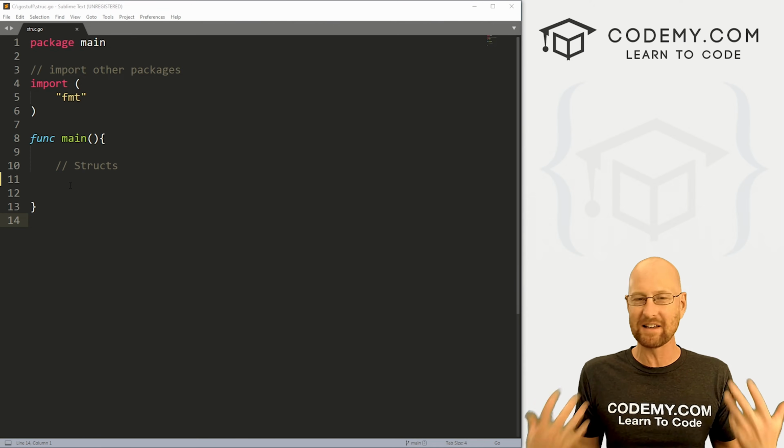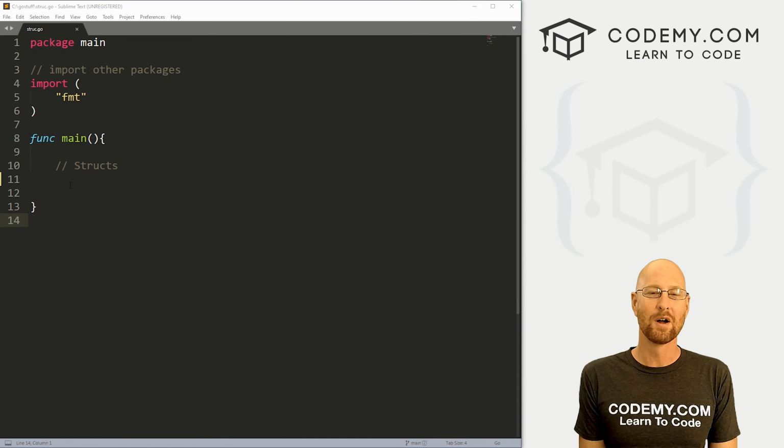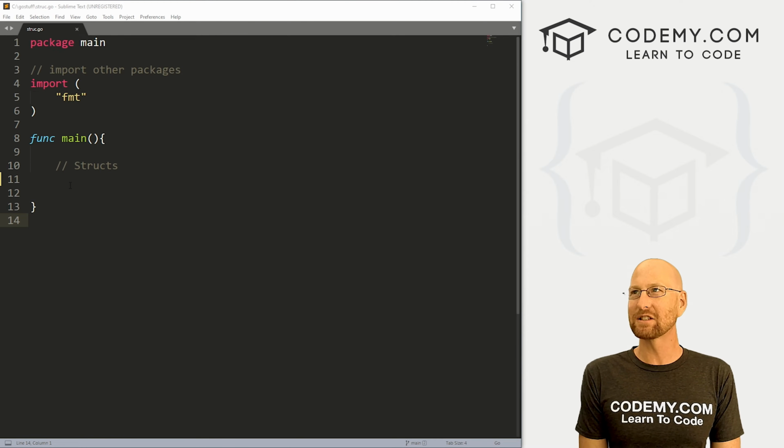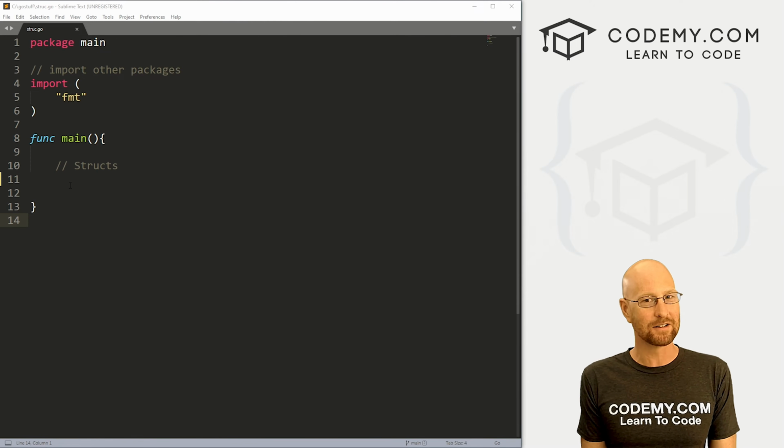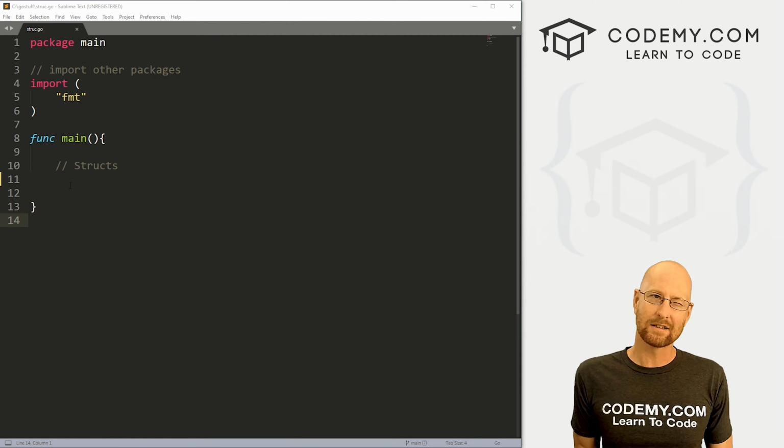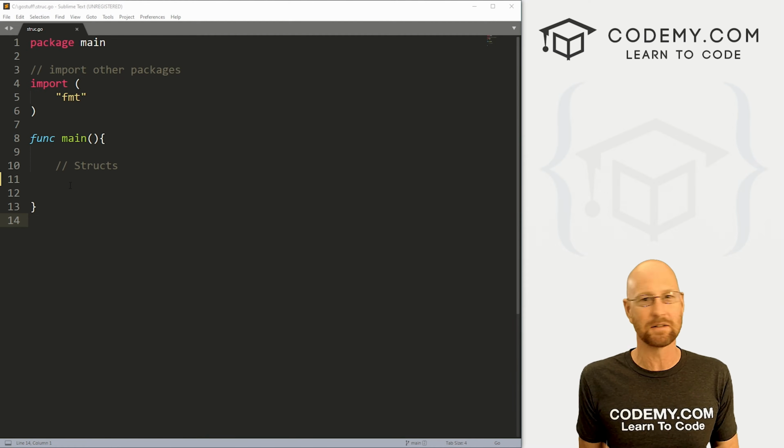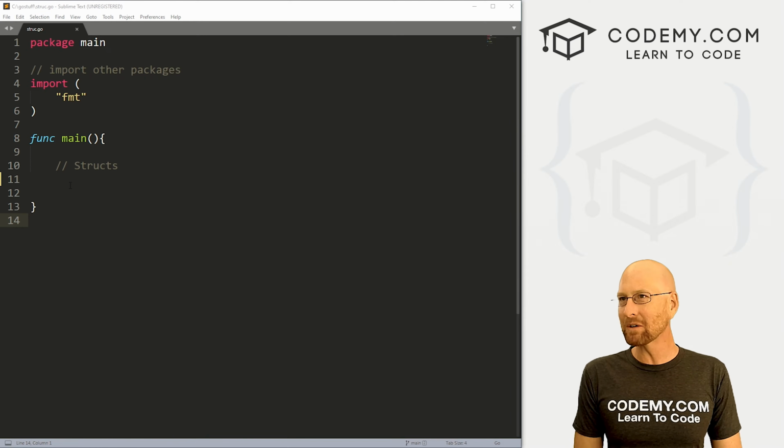So structs, what is a struct? Short for structure. What exactly is it? Well, it's sort of like a class, but it's not, because Golang doesn't have classes. It's kind of like a class without the inheritance, if you know what that means. It's sort of like an array, but it's not.